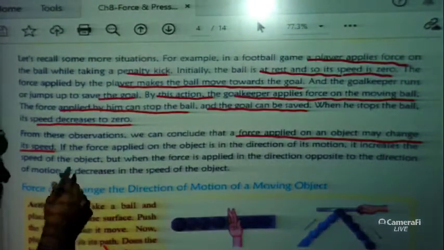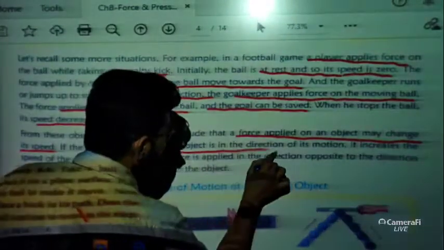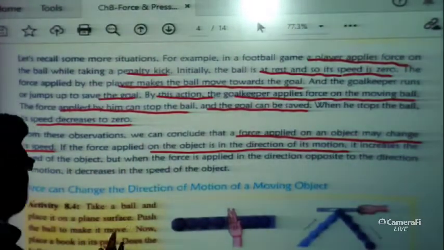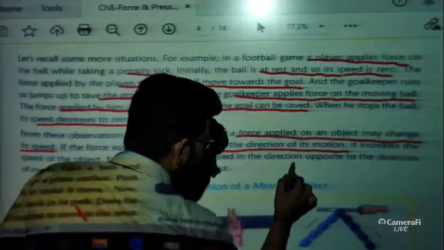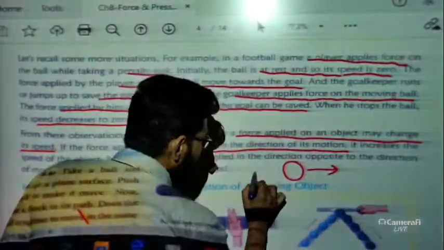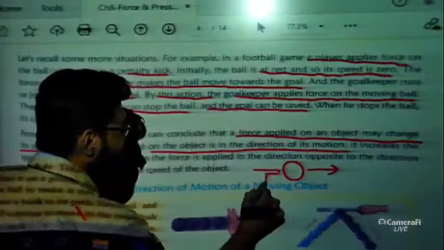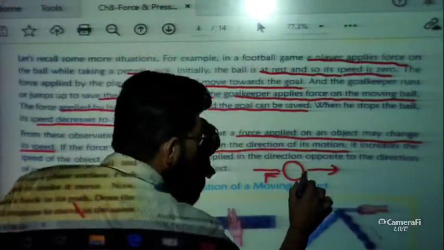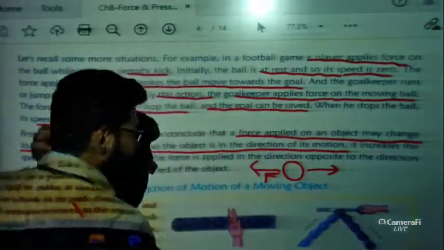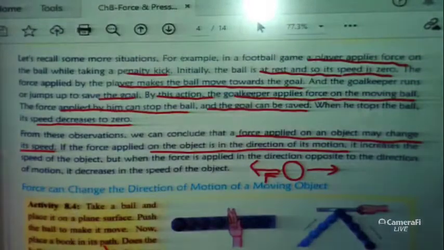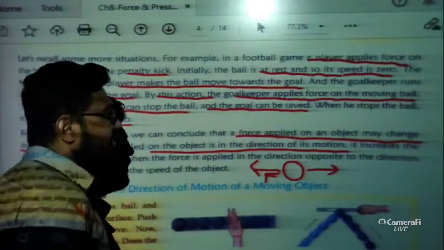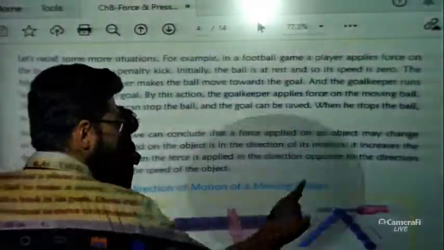Now if the force applied on the object is in the direction of the motion, it increases the speed of the object. If the ball is moving in this direction and we apply the force in this direction, then it will increase its motion. And if the opposite happens, that means the ball is moving in this direction and we apply force in the opposite direction, then it will decrease the speed of the motion. So that is the thing, very simple, very easy. Hope you have understood.